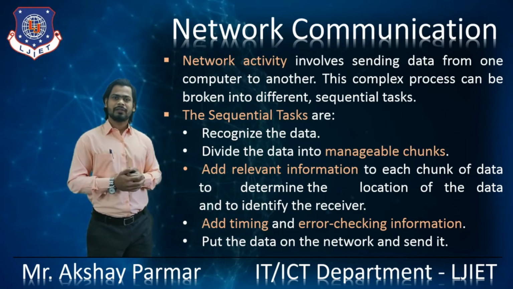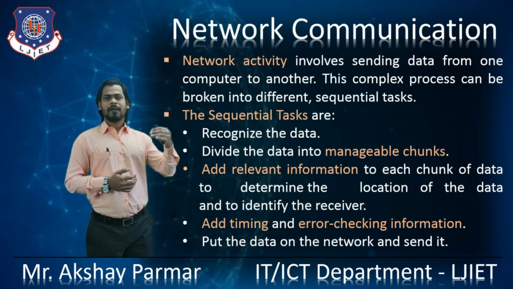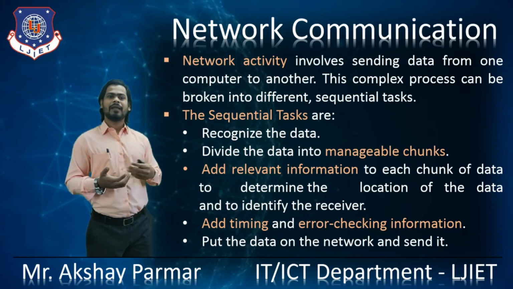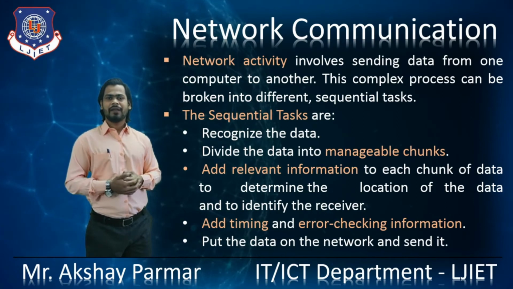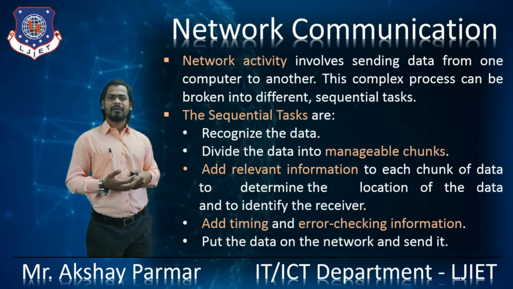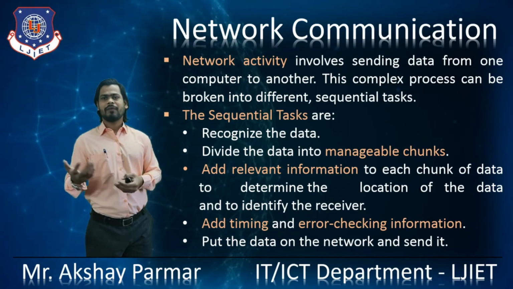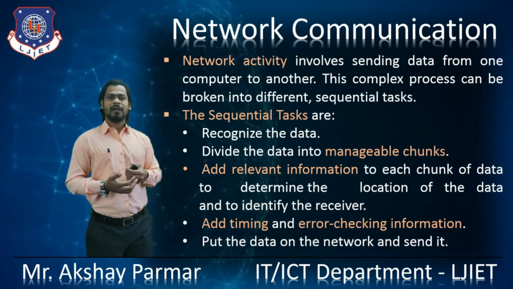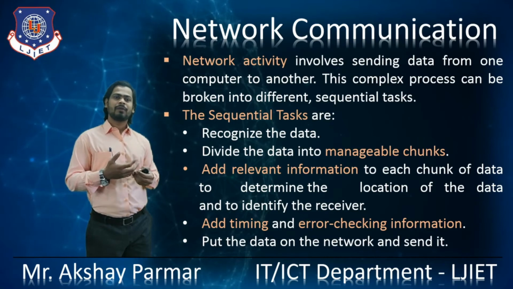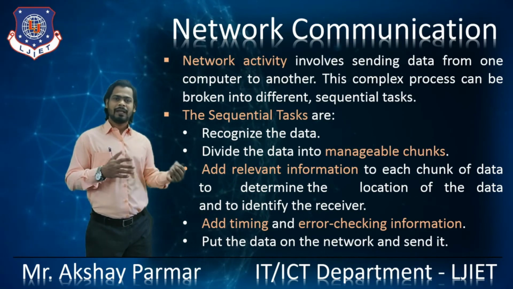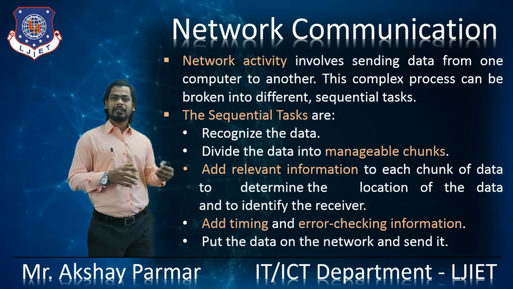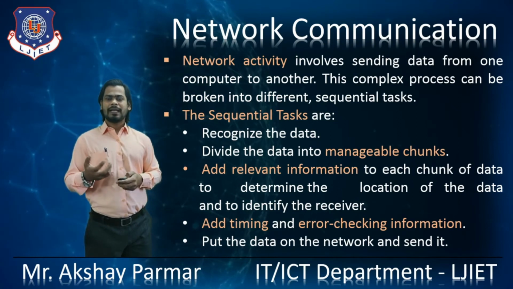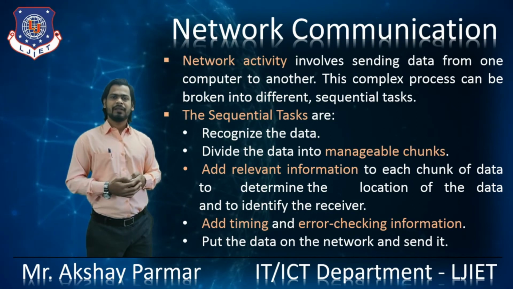After reaching the receiver's location, the reverse process happens. It reads the timing and the error checking information, and we identify the sequence of the manageable chunks. After that, we check the location, from the sender's location to the receiver's location, whether it was sent to us or not. After that, we see the information about the chunk IDs, and by that we can arrange the chunks into one data. So this is how the background process of sending data from sender to receiver works.